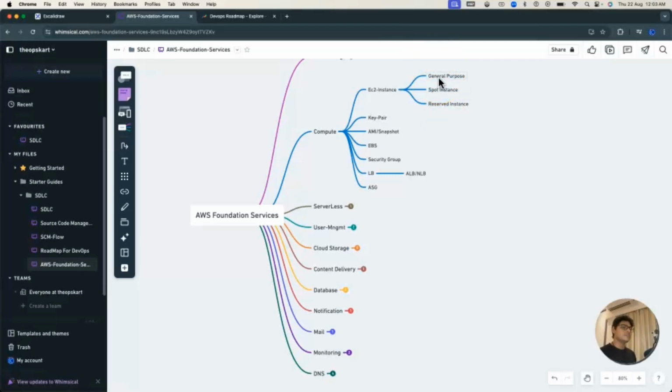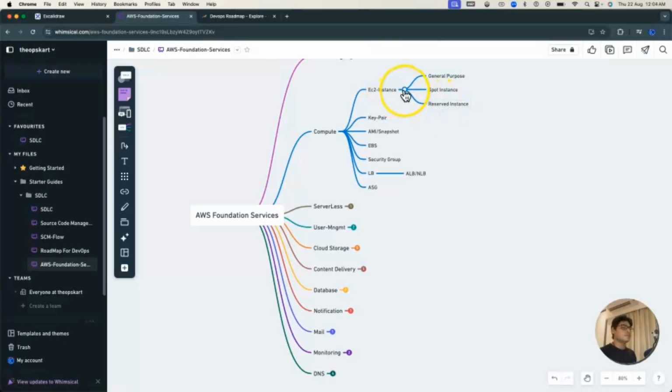General purpose instances are those which you can create on demand and pay for whatever you use and how much time you utilize that server. Similarly, there are spot instance and reserve instance. A spot instance is something you can create using the bidding method of AWS, and reserve instances are those where you pay upfront for that particular server.